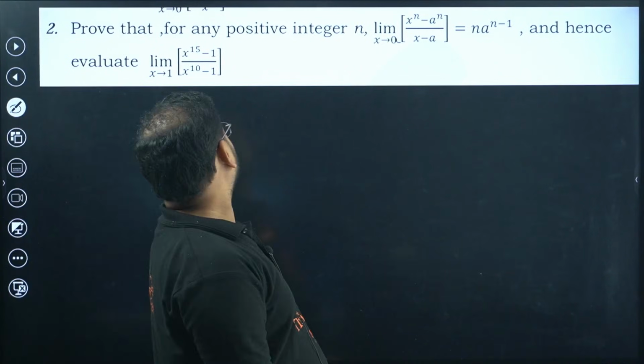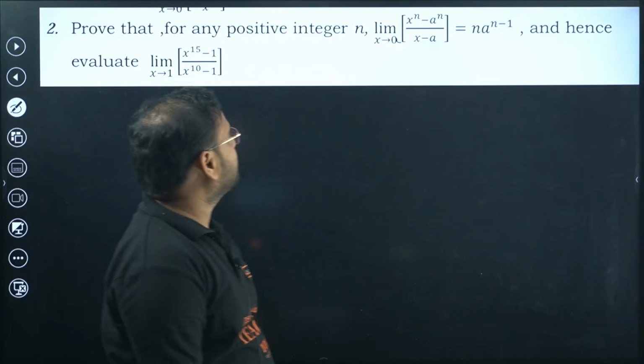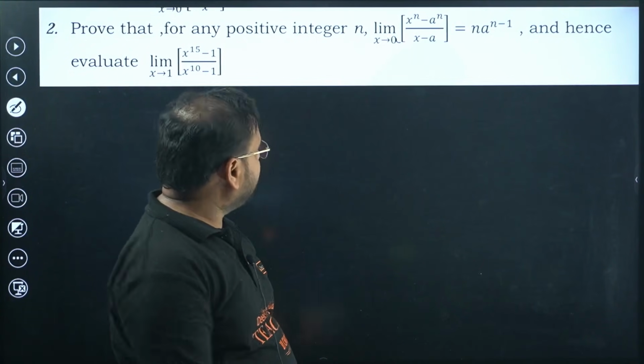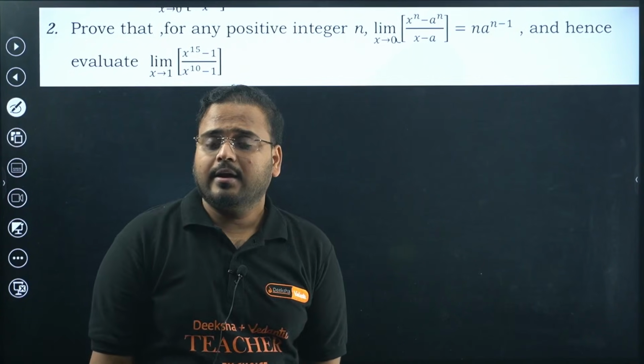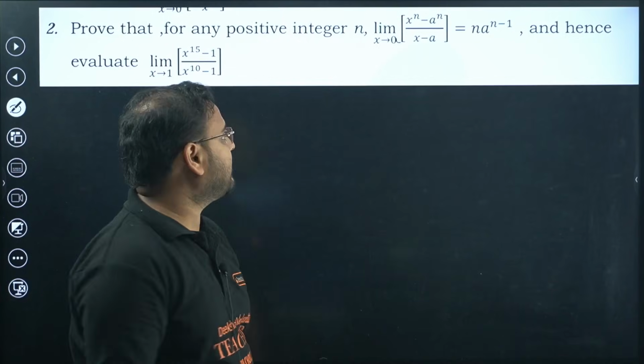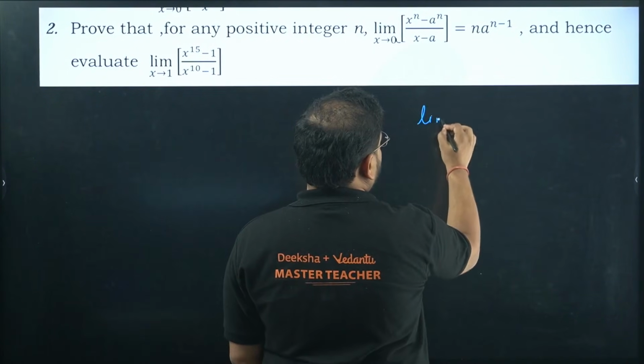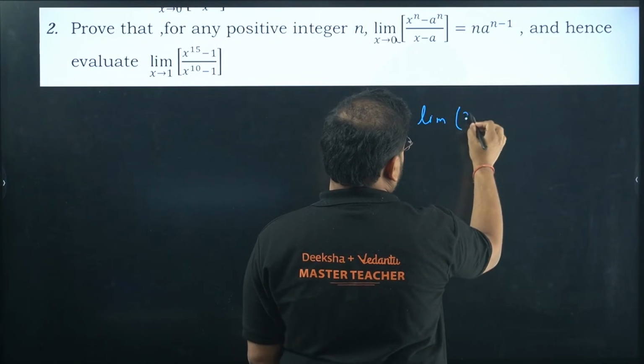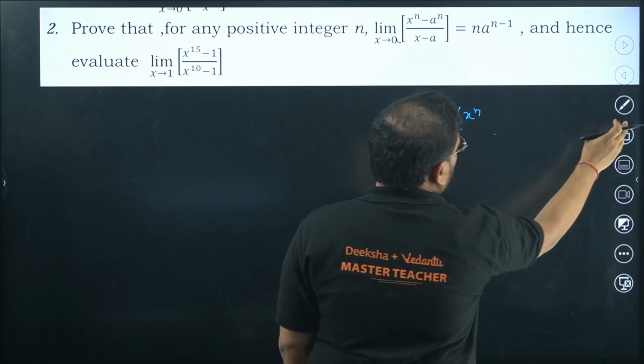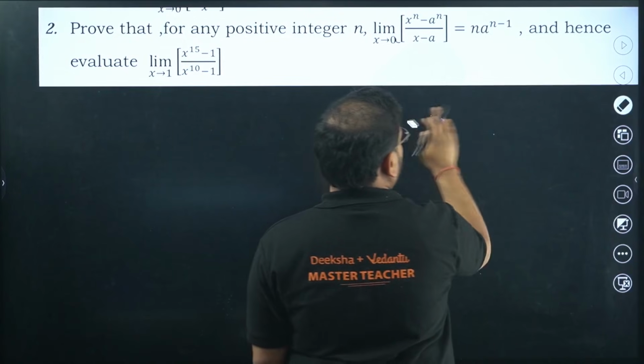Prove that for any positive integer n, limit x tends to a, of x power n minus a power n upon x minus a, is n a power n minus 1. We need to prove this. I don't have to write this.